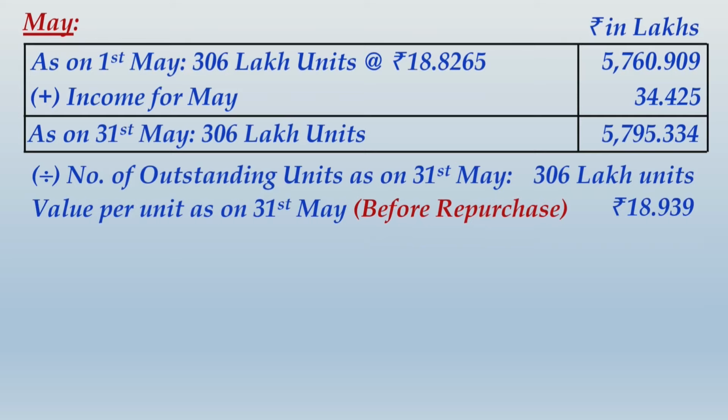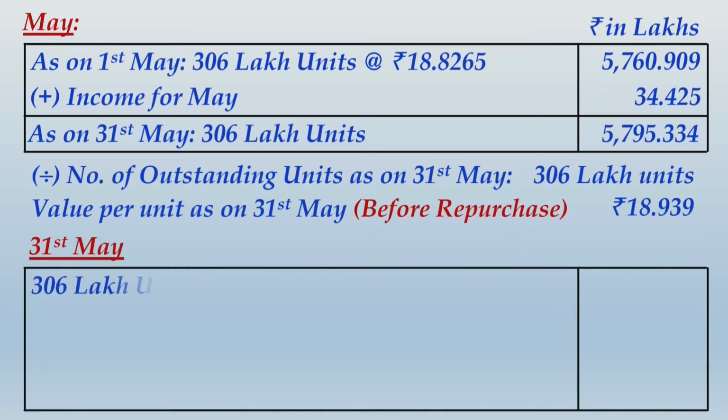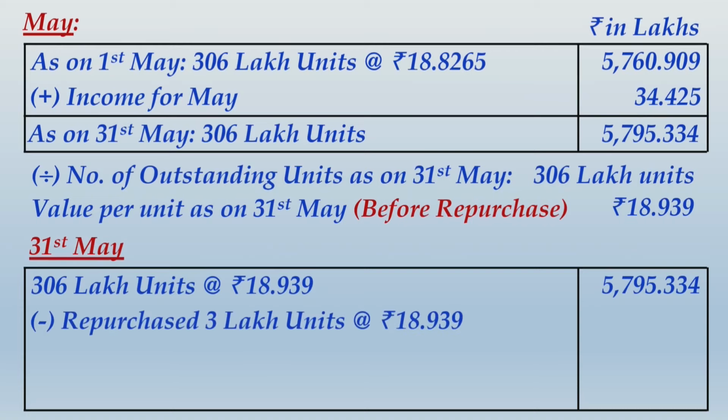We have been informed that as on 31st May, the mutual fund has repurchased 3 lakh units. So 306 lakh units were at 18.939, and that gives you 5795.334 lakhs. So when you repurchase, you will repurchase at this same price excluding the exit load.